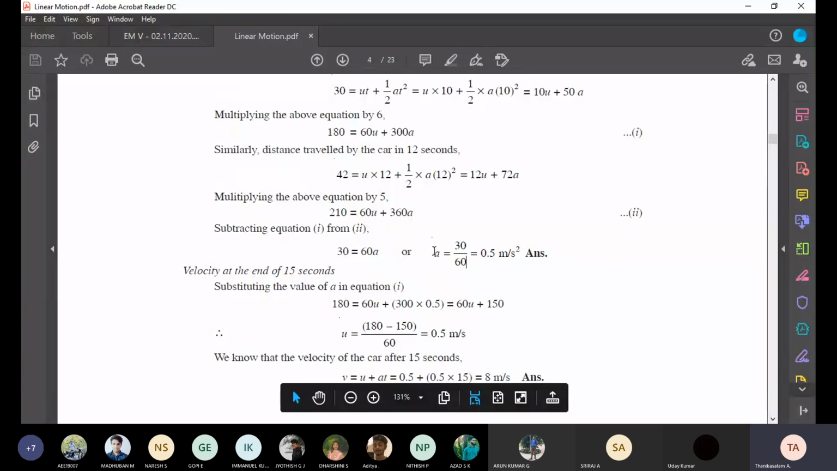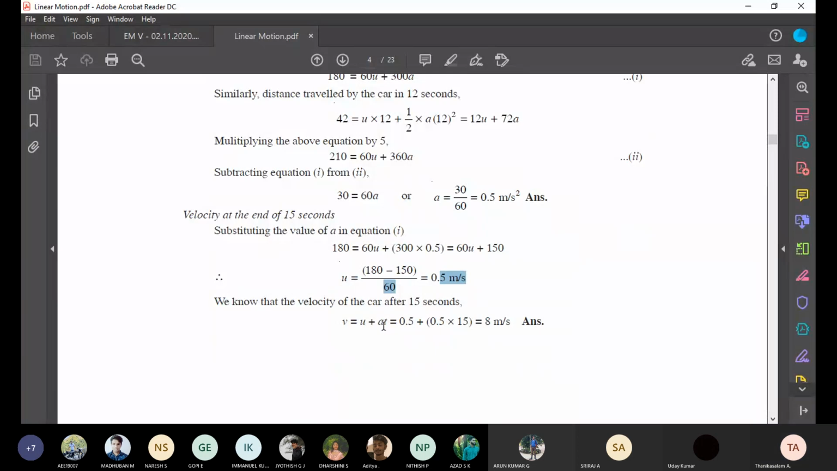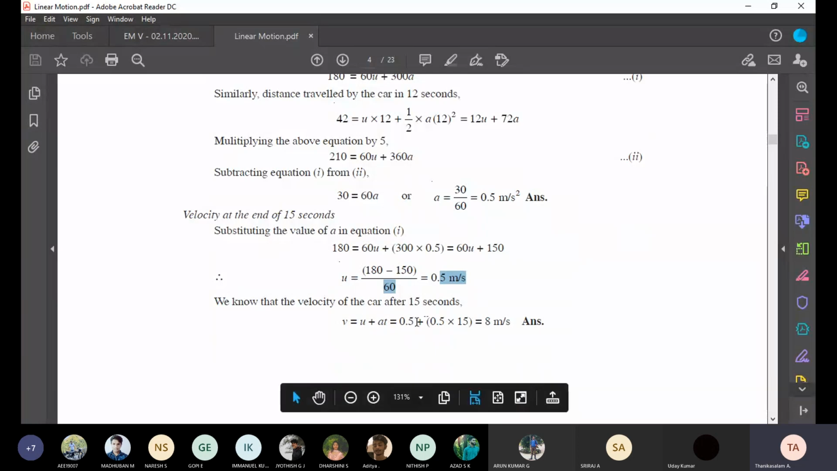So now we have calculated acceleration and U. What is the final velocity? V equal to U plus AT. What is U? 0.5. What is A? 0.5. What is T? 15 seconds. So V equal to 8 meter per second.